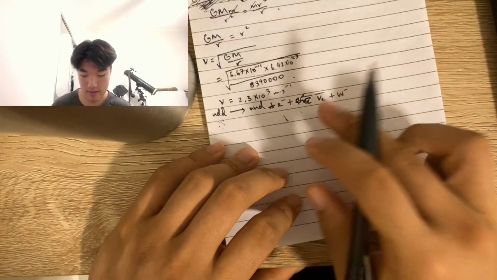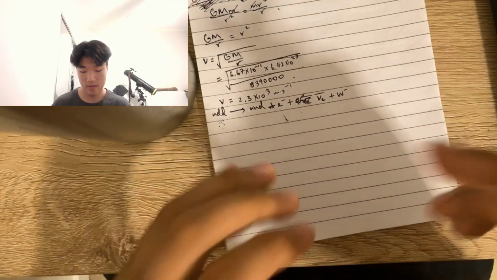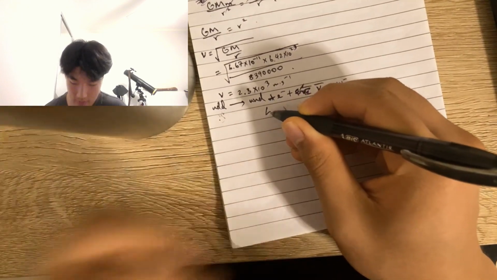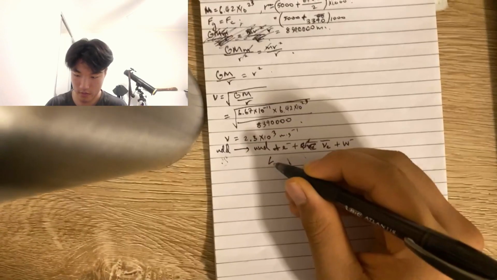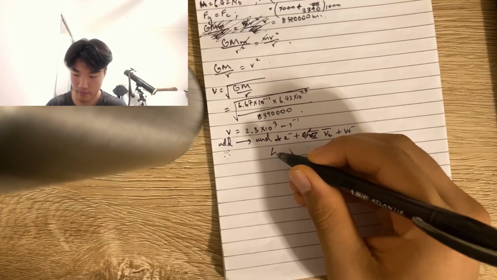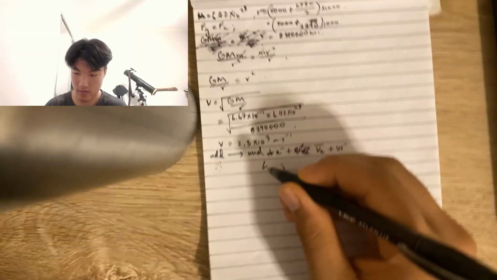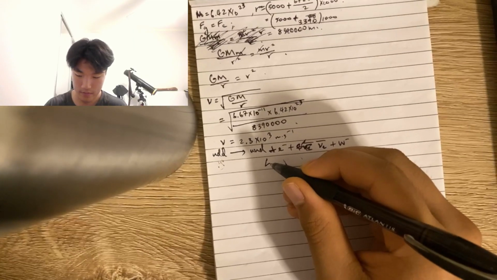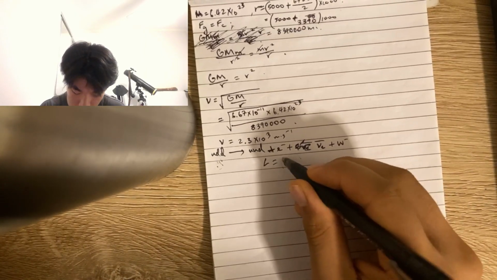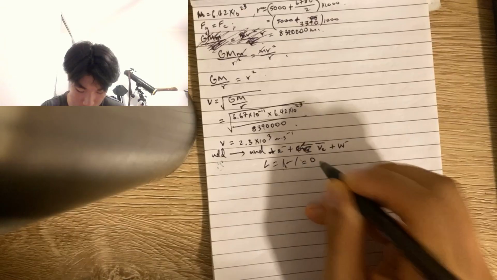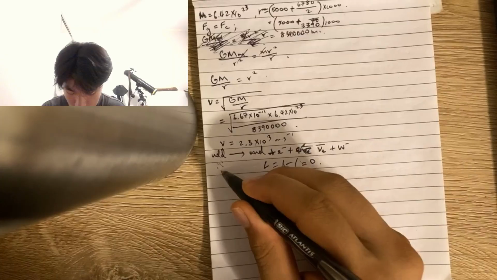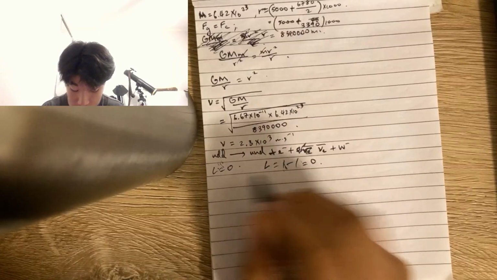And because it's an antiparticle, for the lepton number, it's like 1 minus 1. So it's 0, I believe that's how it works. And it's also 0 here, so that's conserved.